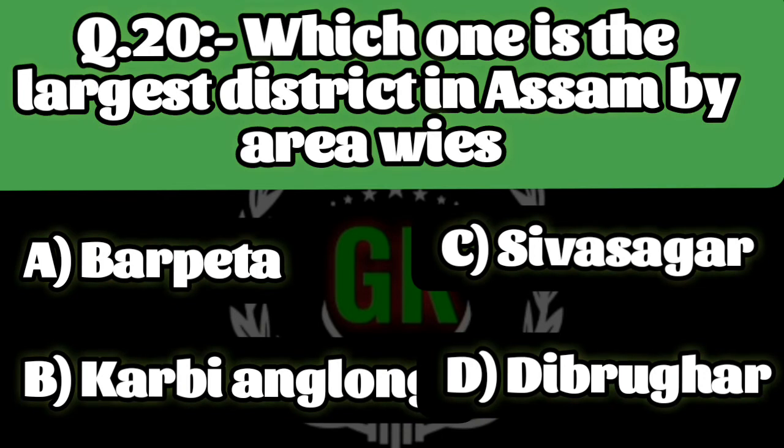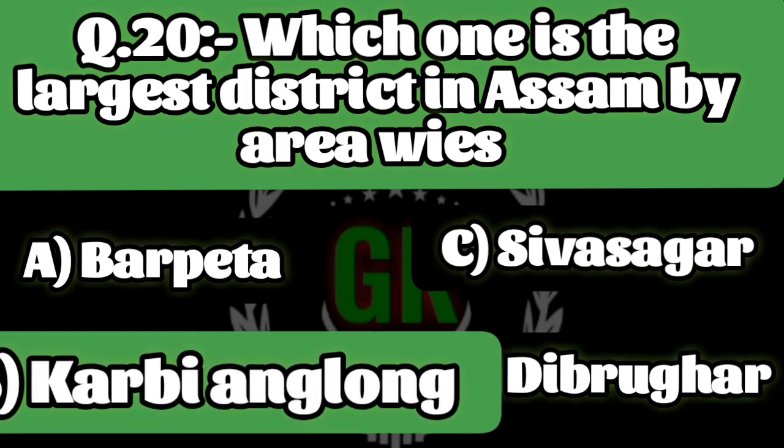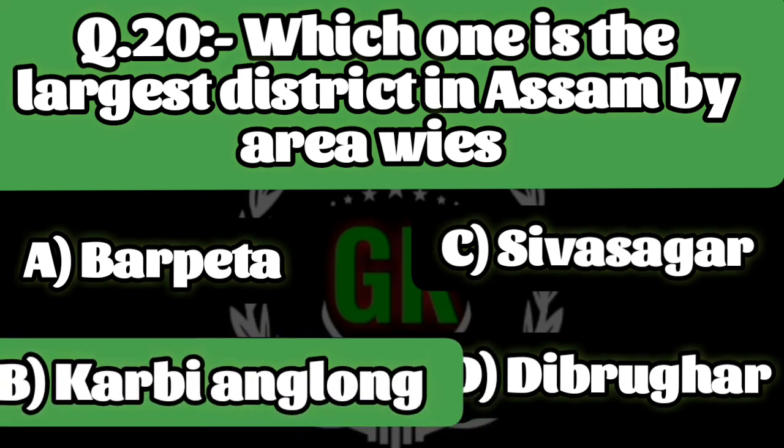Question 20. Which one is the largest district in Assam by area? Borpeta, Karbi Anglong, Sibsagar and Dibrugarh. Right answer option B, Karbi Anglong.